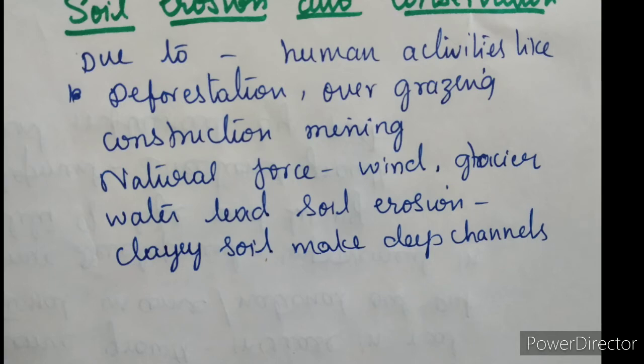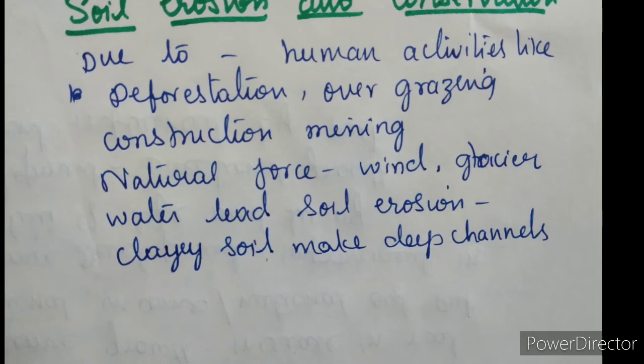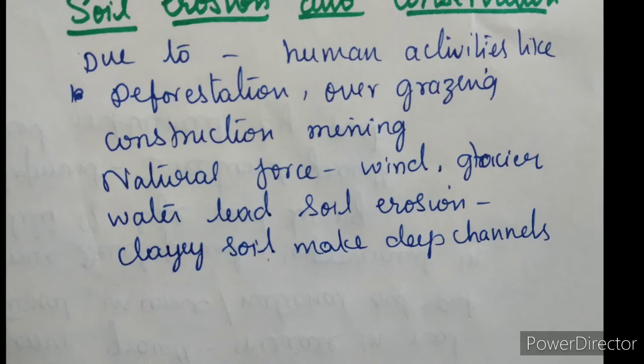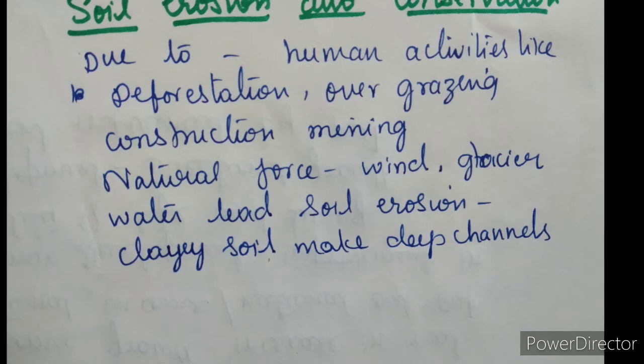But what we humans are doing is that sometimes this balance is disturbed due to human activities like deforestation, overgrazing, construction, mining, etc. While natural forces like wind, glacier and water lead to soil erosion. The running water cuts through the clayey soils and makes deep channels known as gullies. The land becomes unfit for cultivation and is known as badland. In the Chambal basin, such lands are called ravines.